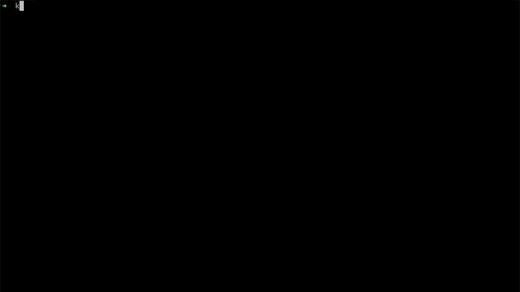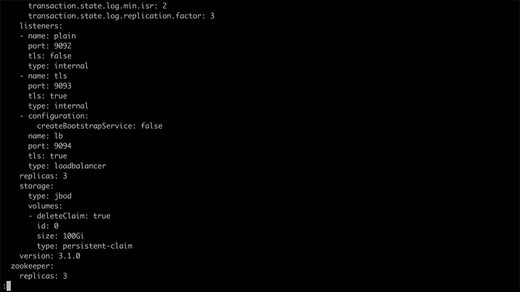In this demo, my Kafka cluster is already configured with a load balancer listener. And when I go to the configuration of the listener, you can see it's type loadbalancer, port 9094. And you can see this createBootstrapService option is set to false.